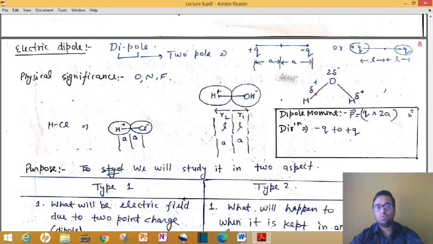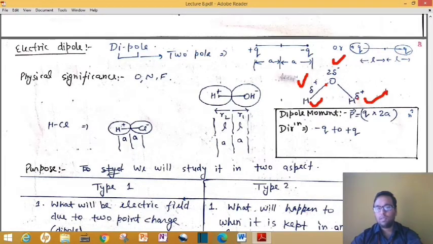Suppose you have one example like H2O. In this H2O, you can understand this is the default structure of water. That angle is almost near 100, or I think 104 or 108, like that. In this molecule, this hydrogen gets H plus ion, and the oxygen atom gets a delta negative ion.